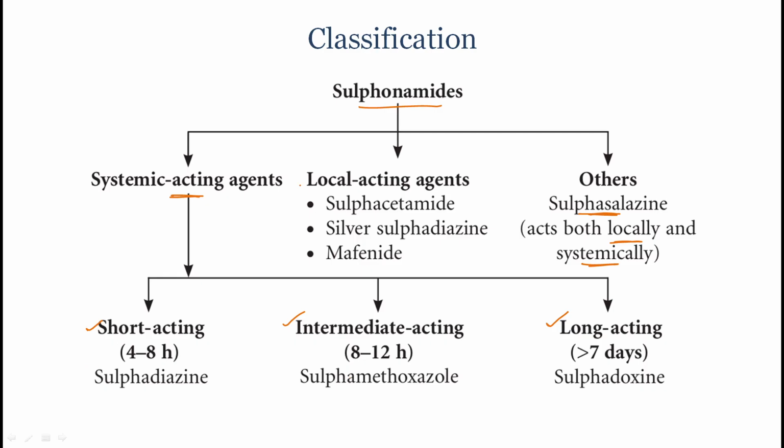For local and topical acting agents, we have sulfacetamide, silver sulfadiazine, and mafenide. This sulfacetamide sodium was actually used for ophthalmic purposes.